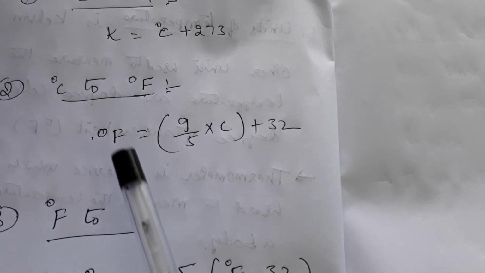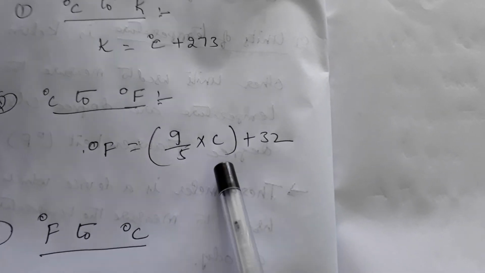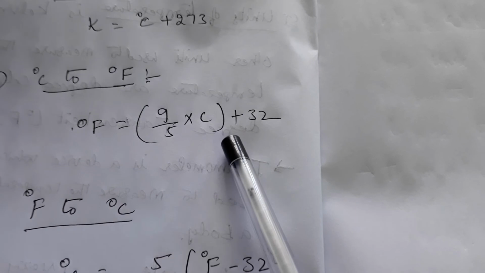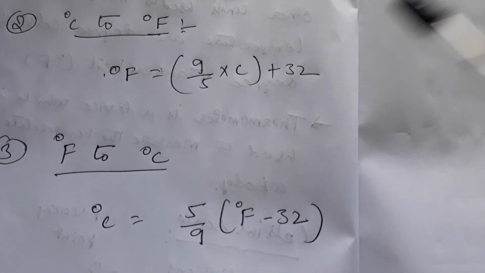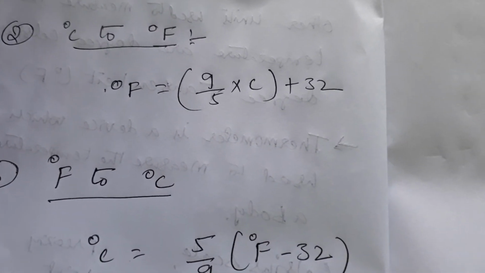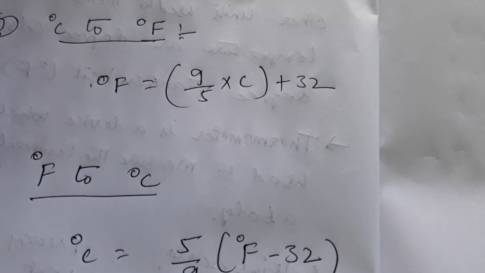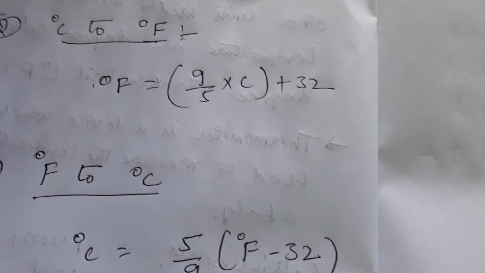Degree Fahrenheit is equal to 9 by 5 into Celsius degrees plus 32. By using this formula, Celsius degrees convert into Fahrenheit. If you know Celsius degrees, 9 by 5 into Celsius degrees plus 32 gives the equal value in Fahrenheit degrees. In this way we can convert temperature from Celsius to Fahrenheit.